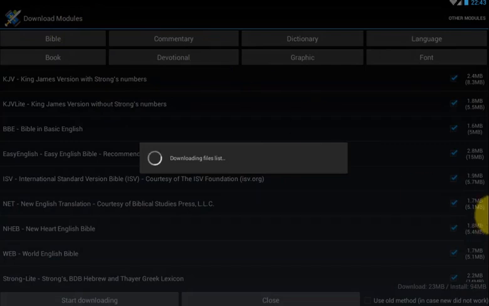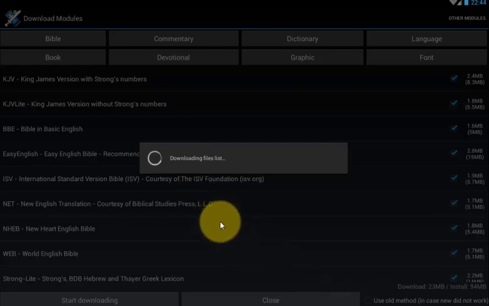Download modules allow you to install the default data which you can use. But because of tutorial purposes, I'm not using the internet for downloading, which will take a long time. So let's close, and we have a default zip file, and I'll show you how to install from the default zip file.